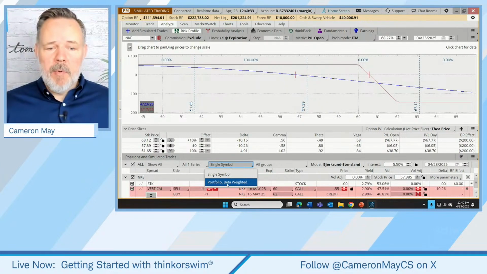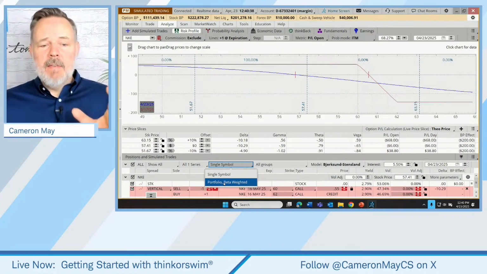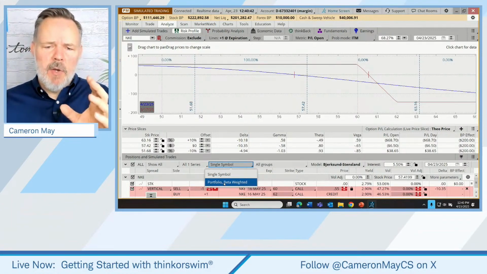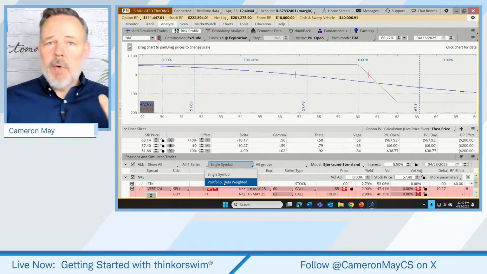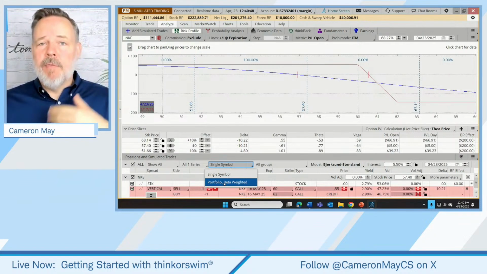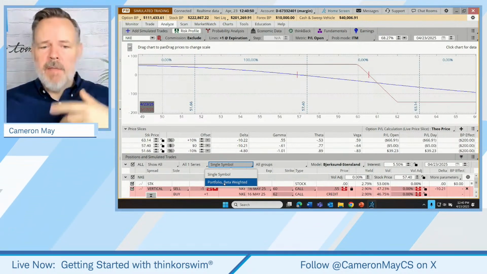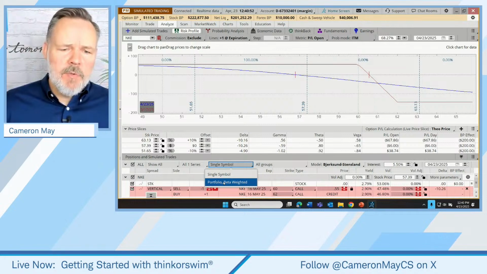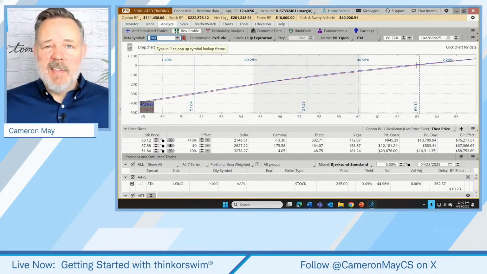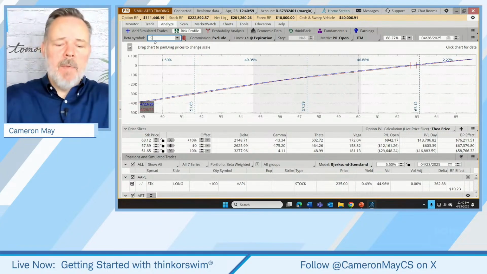Now you'll notice it says a portfolio that's been beta weighted. In other words, beta is a position's relationship to the S&P 500. So it takes historical relationships and builds those into a prediction for how a portfolio is likely to perform as the S&P floats up and down. So let's choose that. But then, right now it's benchmarking actually against Nike. I'm going to benchmark against the S&P.